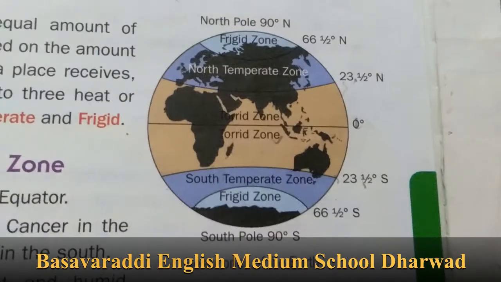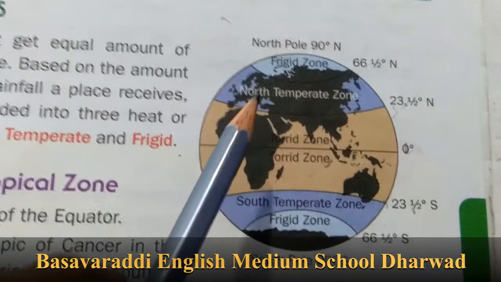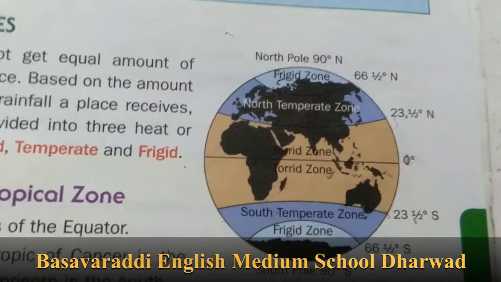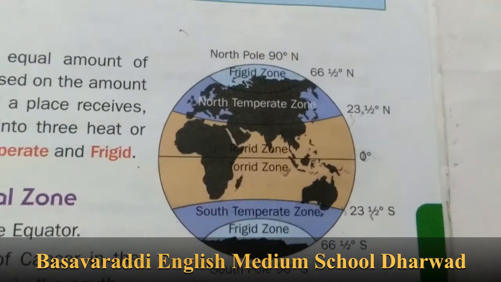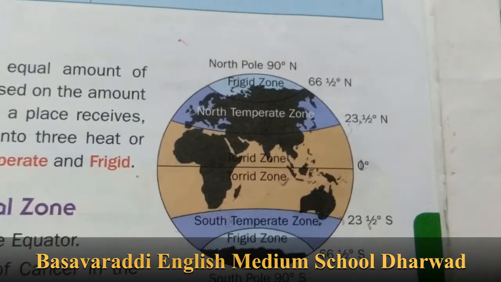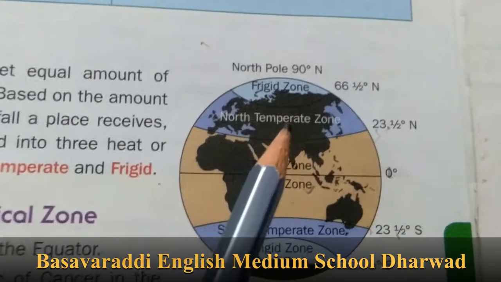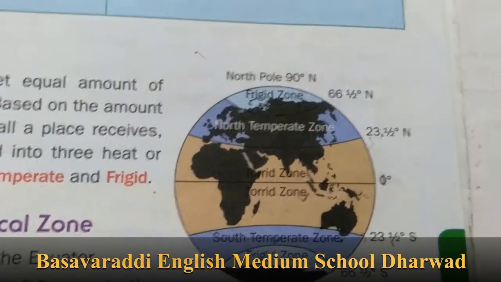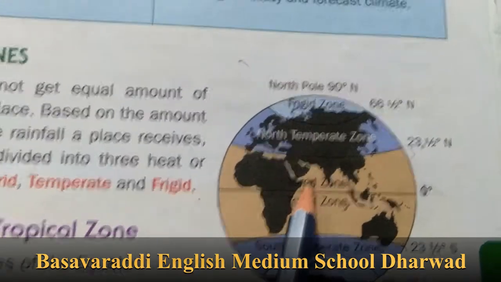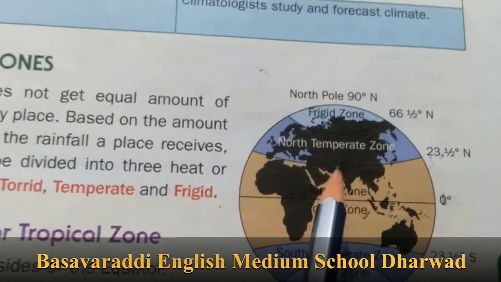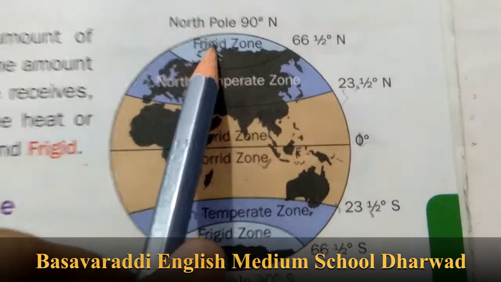Okay, next we will discuss the temperate zone. Where is it? See here. Here also. The temperate zone is situated between the torrid and frigid zones, exactly in the middle of the torrid zone as well as the frigid zone.